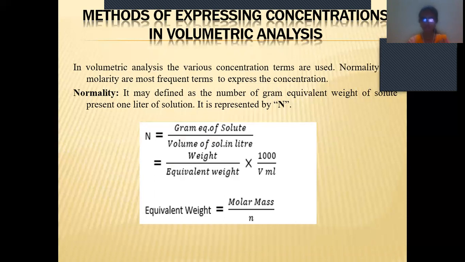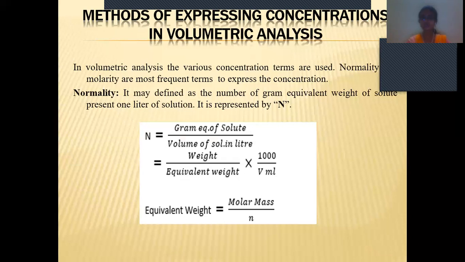In the formula, N is equal to gram equivalent weight of the solute divided by volume of the solution, which should be taken in liters. The next formula is weight divided by equivalent weight, into 1000, divided by volume in milliliters.